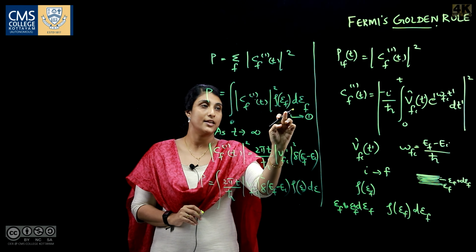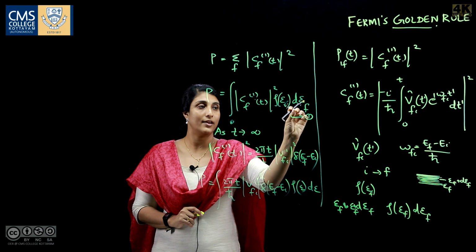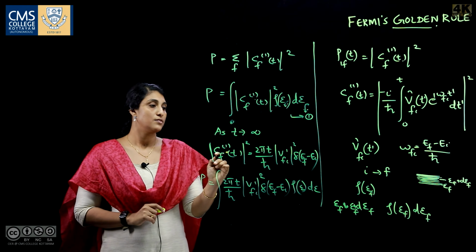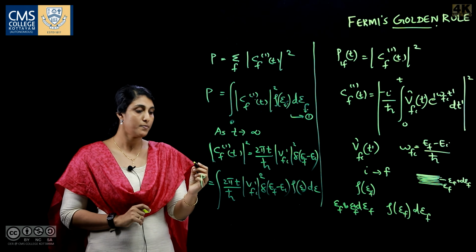Since this is the integration over all the energy levels, it is more correct if we put the variable not as E_f, just E. So, here it is ρ(E) dE.